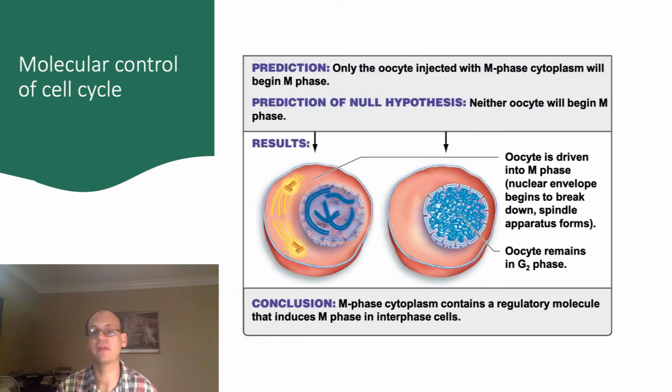When this experiment was carried out, the cell on the left immediately entered mitosis, and the cell on the right did not. This showed that there were regulatory molecules in the cytoplasm of the M phase cell that initiated mitosis. Similar experiments were done that showed that cytoplasmic molecules also control the cell's entry into S phase and the synthesis of DNA. So let's look at how these molecules regulate mitosis and then look at what exactly they are.